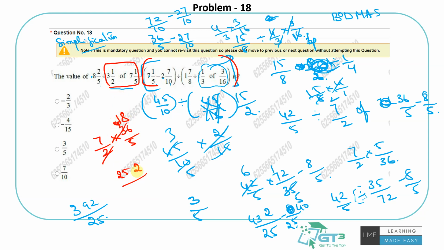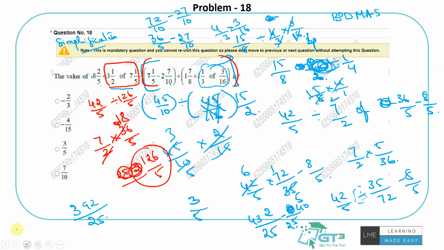Right, 18 7s are 126, right, by 5. Perfect. Right, did I make a mistake here also? So then we had this, which is 42 divided by 5. So this will be 42 by 5 divided by 126 by 5.